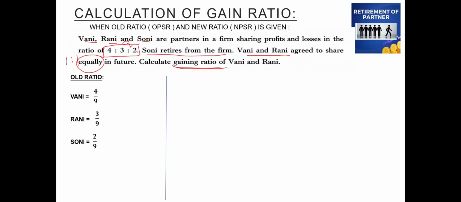and Sony will be 2 by 9. And what is given next is that Sony is retiring, and we have the future profit sharing ratio, that is new ratio, where they are sharing equally. So Barney will be 1 by 2 and Rani will be 1 by 2, as it is 1 is to 1.